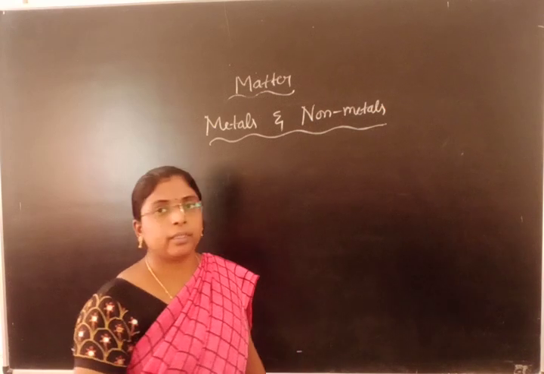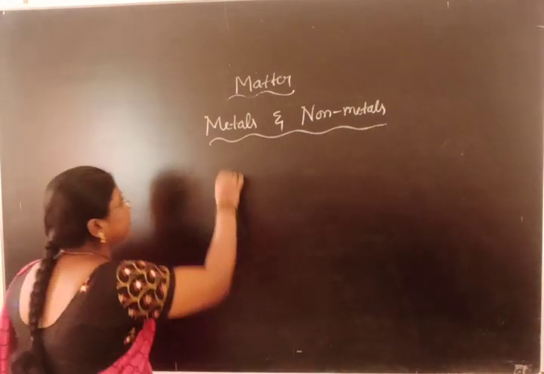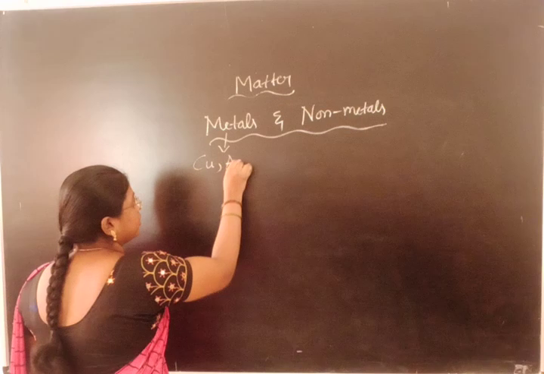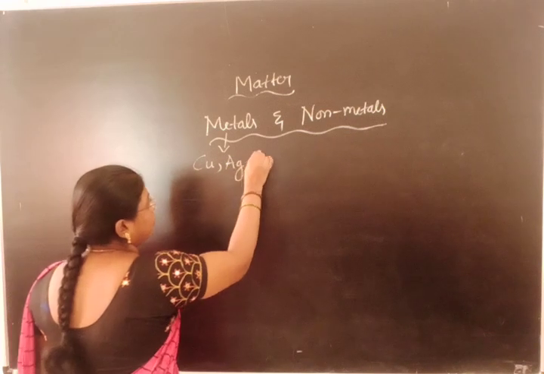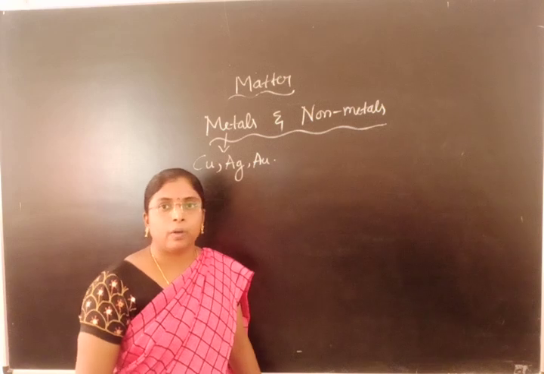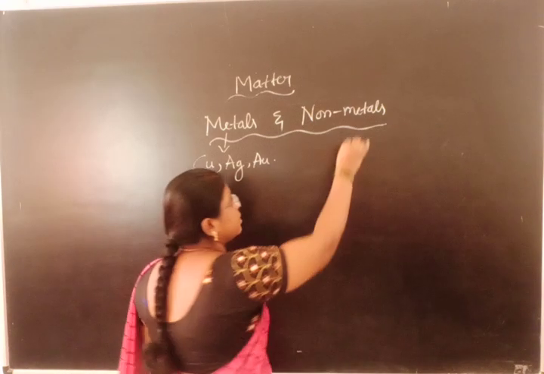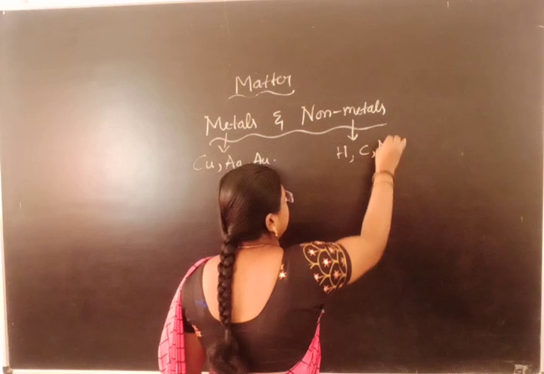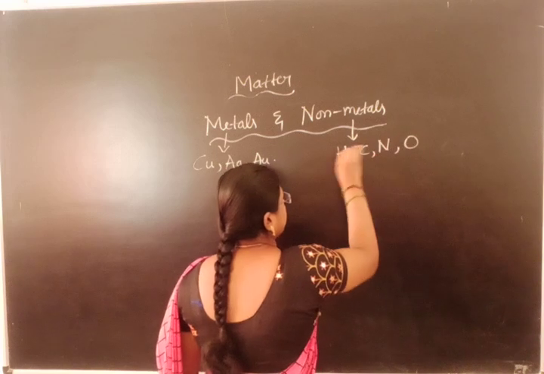Examples for metals are copper, silver, gold. Examples of non-metals are hydrogen, carbon, nitrogen, oxygen.